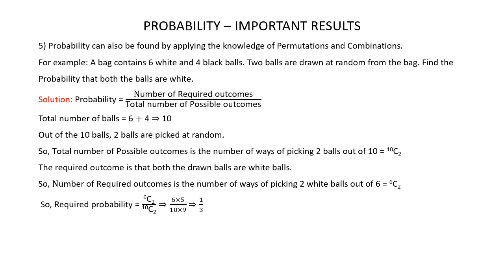In the denominator also, the subscript is 2. This means that starting with 10 in the descending order, there has to be a multiplication of two numbers. So in the denominator, we have 10 multiplied by 9. On simplifying this fraction, we get 1 by 3. So the required probability is 1 by 3. Hope you have understood this method of finding probability by using the knowledge of combinations.